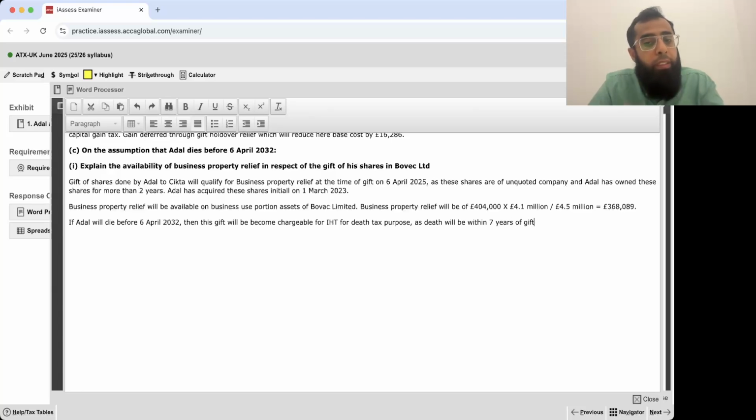That is an important thing. Otherwise, a gift to an individual is exempt from IHT. If Adil gives to an individual during life, it is exempt from IHT, you all know. But only if he dies within 7 years will death tax implications arise. Okay, so we proved that IHT will be on it.